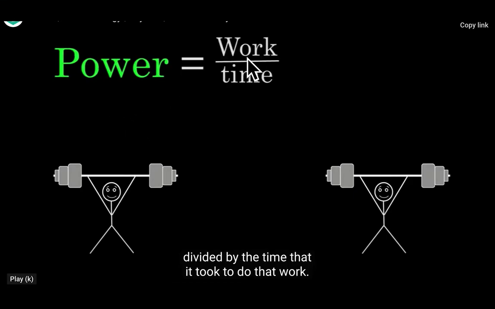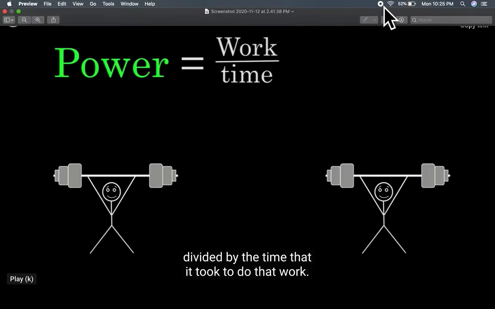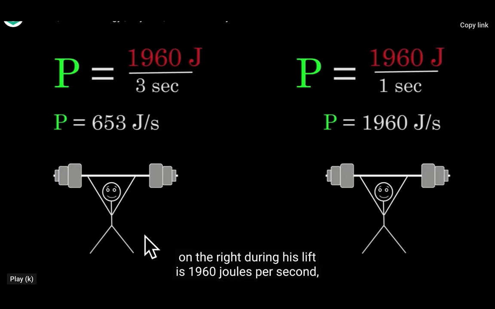Power is work upon time. Its unit: the unit of work is joule and time is second, so power is joule per second, or it is denoted as watt, W. These two persons are holding this barbell and doing the work.